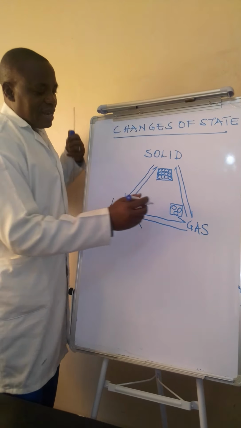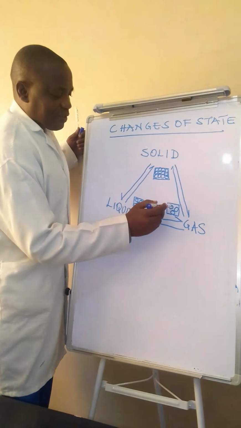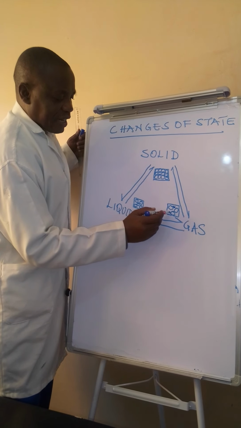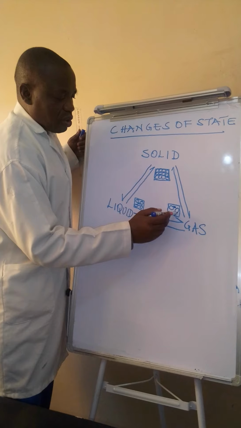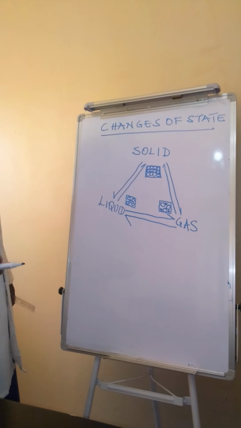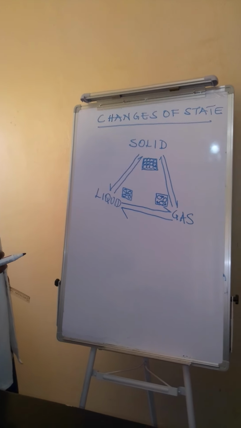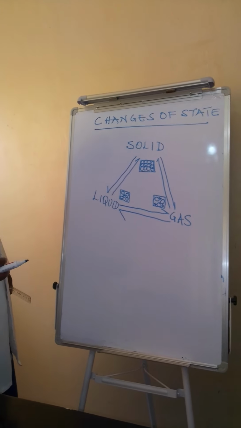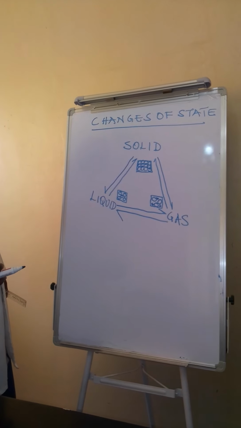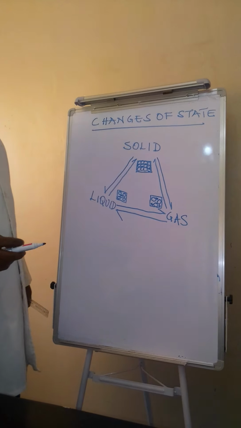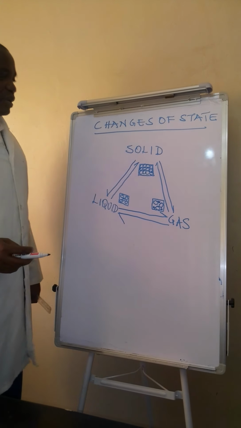They are moving at greater speed, changing position all the time, and moving in all directions. So those are the arrangements of the particles in solid, liquid, and gas. Now we come to the topic that we want to look at.